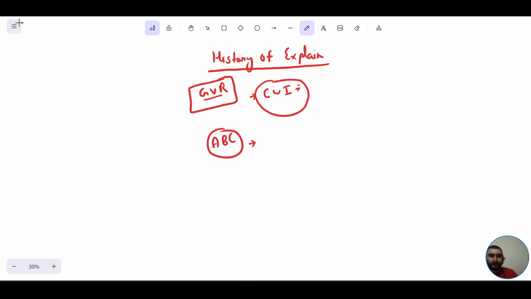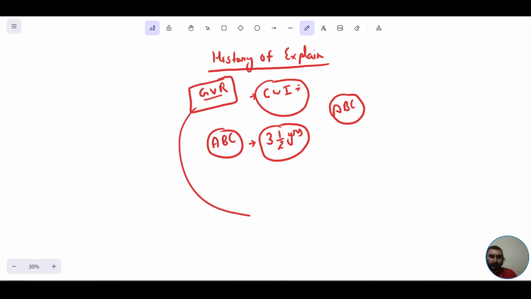There, along with his team, he worked for around 3.5 years. But the team as a whole was not able to popularize this ABC project, which was basically a programming language. They were not able to popularize the ABC programming language. So the management transferred Guido van Rossum to some other project, and the name of that project was Distributed Operating System. So he was transferred to this particular project.